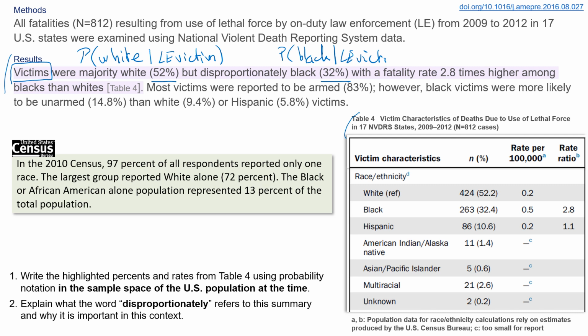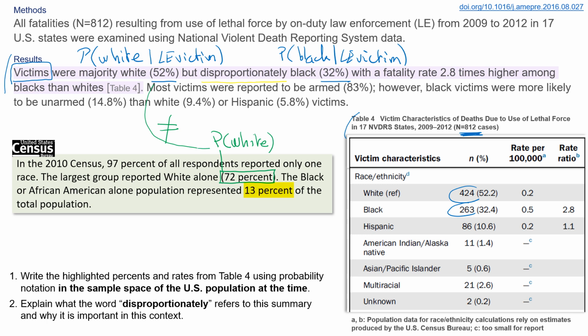The probability that the victim was black was 32%. And we can see in the data table that this is computed as 424 out of those 812 versus 263 out of the same 812. Now, notice the use of the word disproportionately. This refers to the fact that the probability that a person is white given that they are a victim of a fatal use of law enforcement is 52%, but in general, the probability of being white is 72%. So the conditional probability P of white given law enforcement's fatality is different from the general probability P of white.